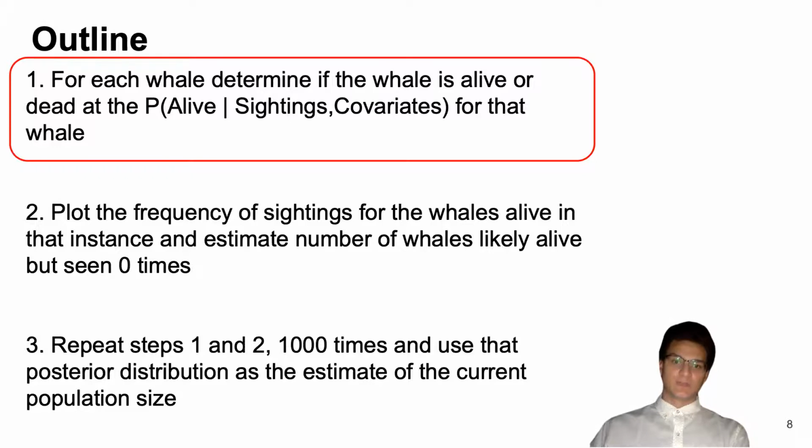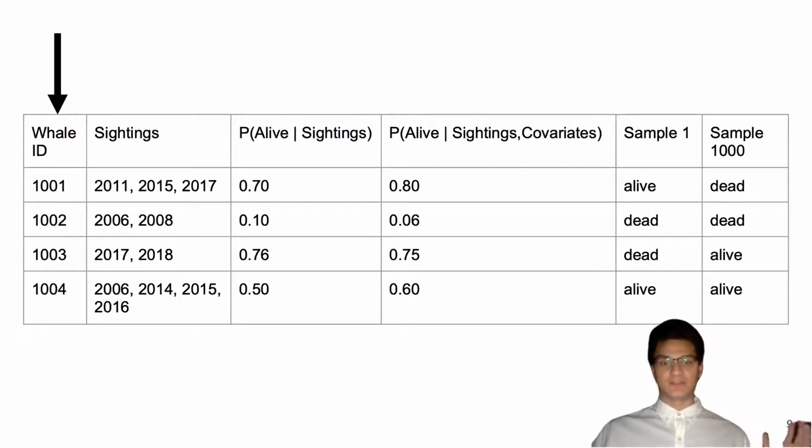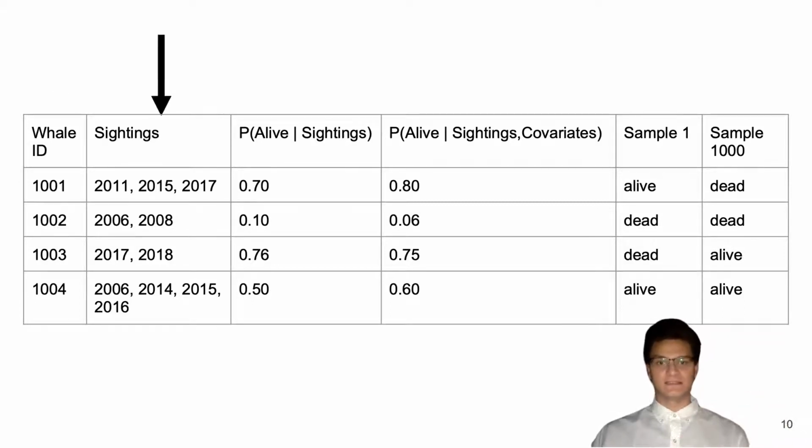To begin with, I'm going to use this table to heuristically go over what we do. This is, again, toy data for illustrative purposes, but this is somewhat similar to what our table actually looks like when we're doing our analyses. The first column is a whale ID, which is unique to every whale that has been seen and not confirmed dead. So every row in our table is a whale that has been seen and not confirmed dead. The next column is sightings. These are the years in which that individual was sighted across a sampling period.